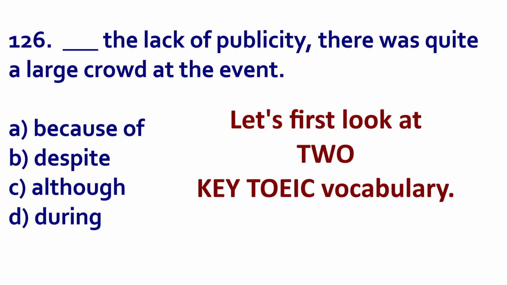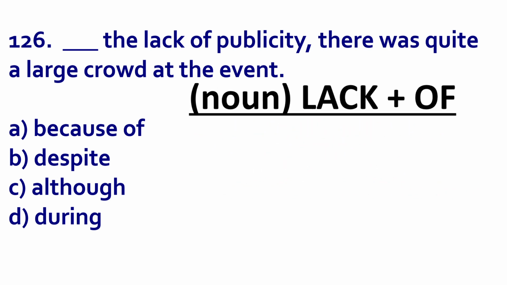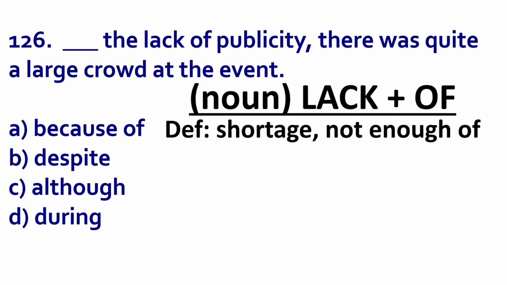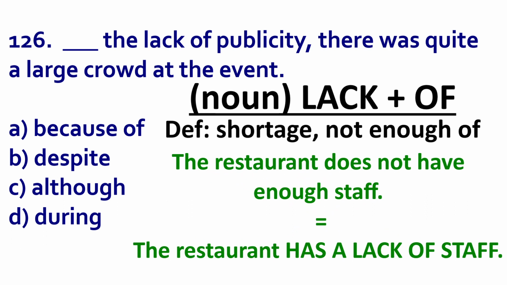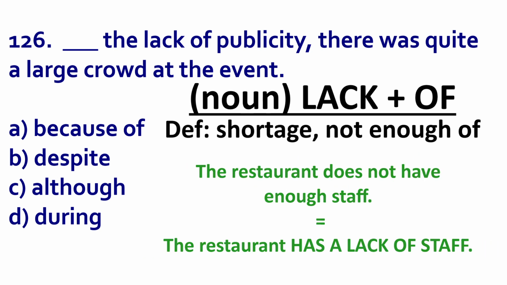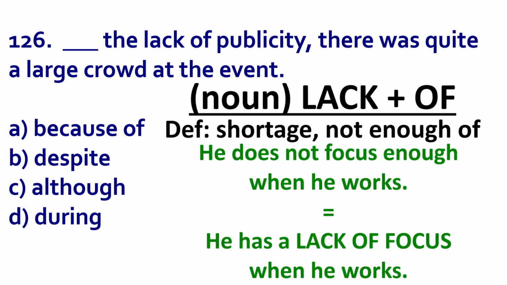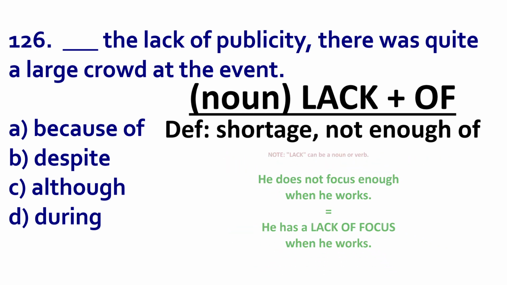Let's start by going over some key vocabulary. It says the lack of publicity. A lack of something is a shortage of, not enough of. For example, the restaurant does not have enough staff, so the restaurant has a lack of staff. Example 2, he doesn't focus enough when he works. He has a lack of focus when he works. So notice somebody has a lack of something.